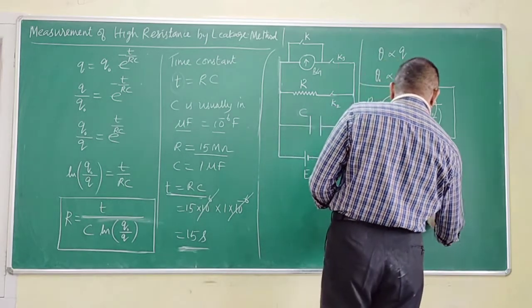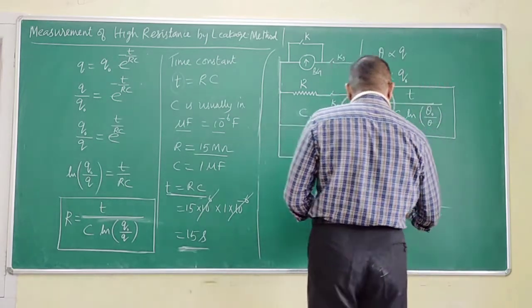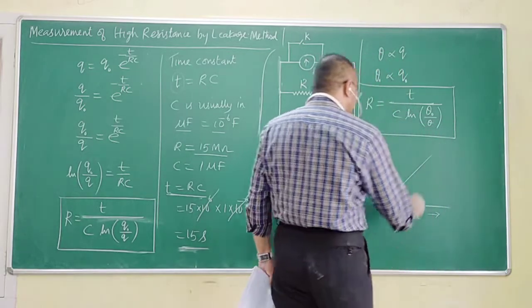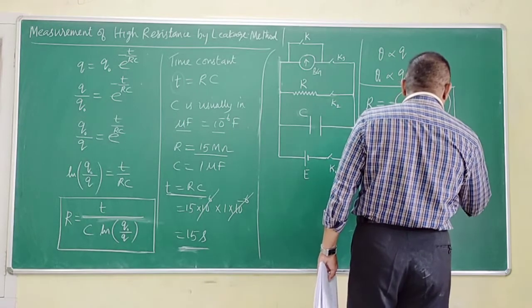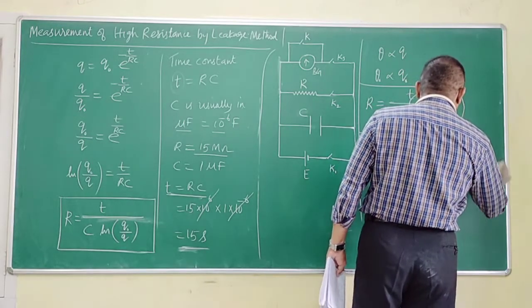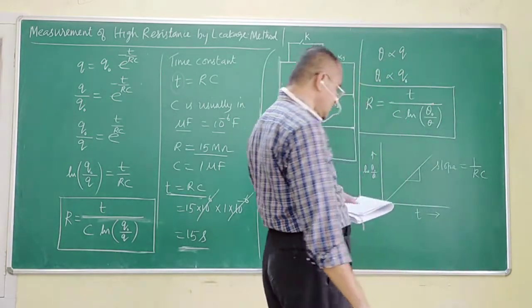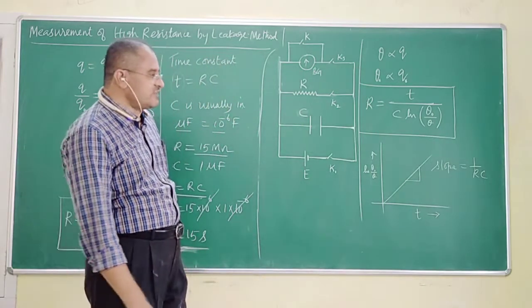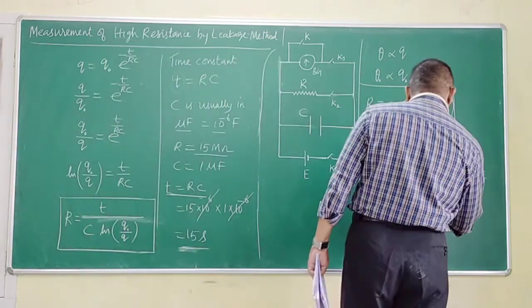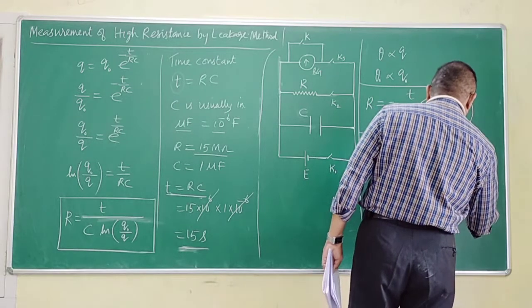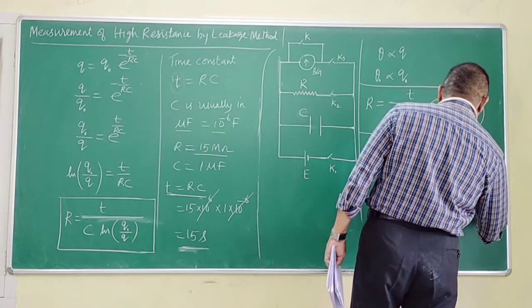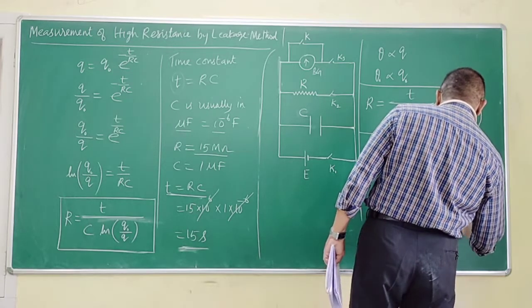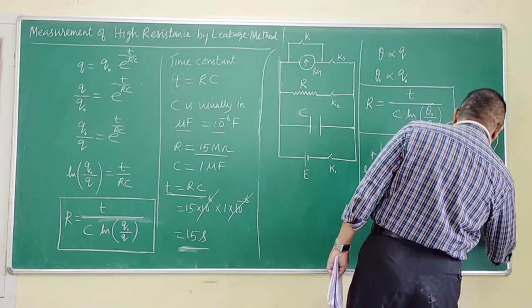Plotting ln theta naught by theta along the y-axis, time along the x-axis, I will get a straight line. The slope of this curve will give me 1 by RC. Is that okay to you? Slope will give me 1 by RC. Knowing the value of C, R can be determined.